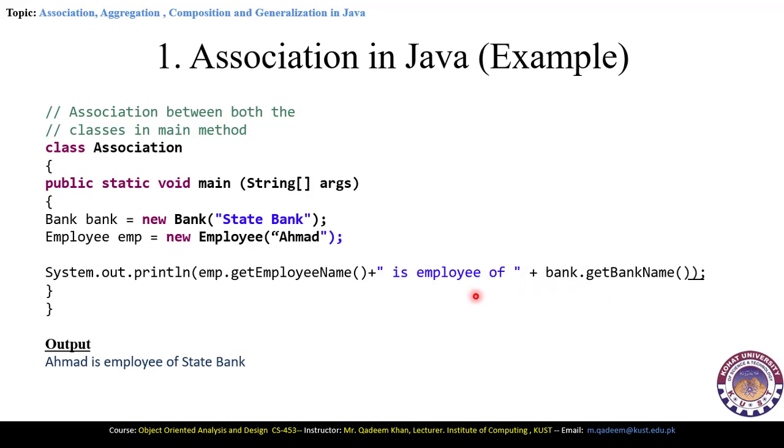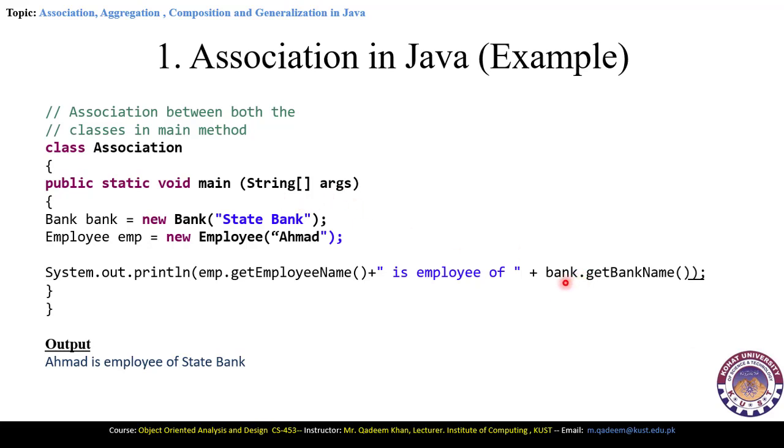So here the em.getEmployeeName will call this function, and it will return the name of this employee. Here is the employee of is a string which is concatenated here, and bank.getBankName will return the name of the bank here, which is the State Bank.